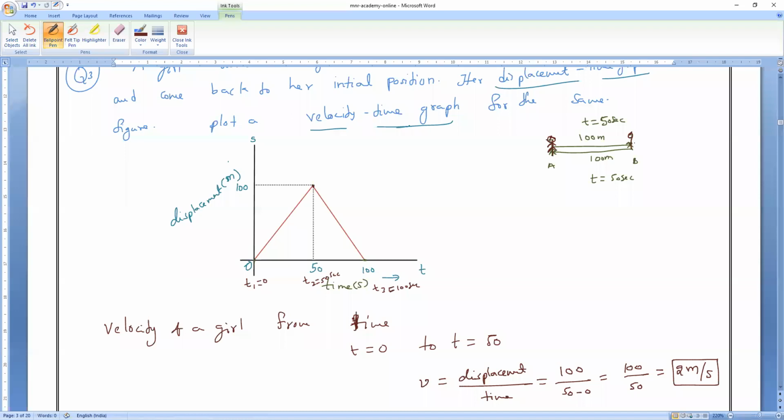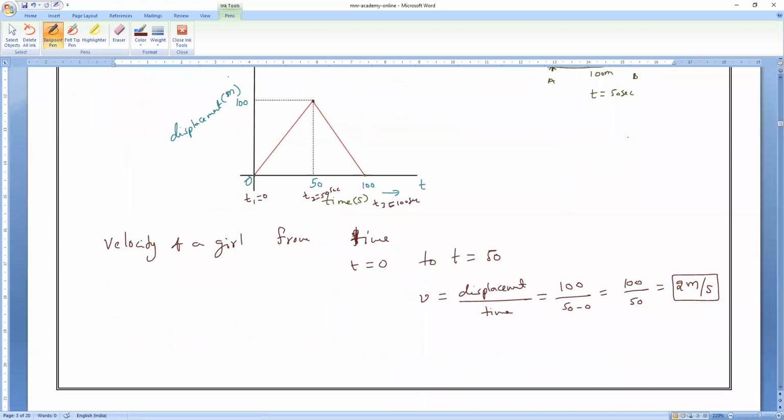Is it okay, guys? Mari, Sanjay? Understood? So with what velocity did she travel continuously from home to post office? Everybody, 2 meter per second. Constant velocity, 2 meter per second. Next, is it positive or negative? Positive. So it is a constant and positive velocity. Up to what time? Up to t equals how many seconds? Agalya? Up to 50 seconds.